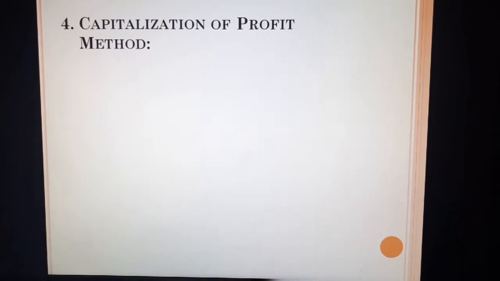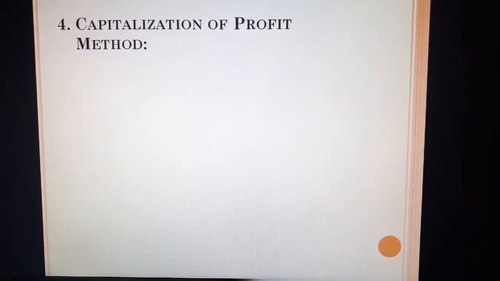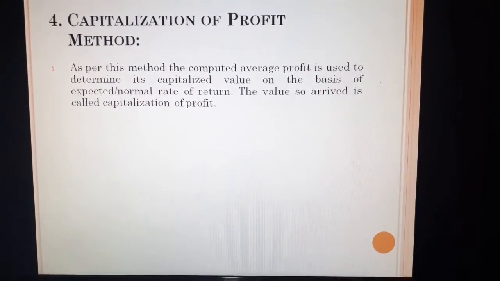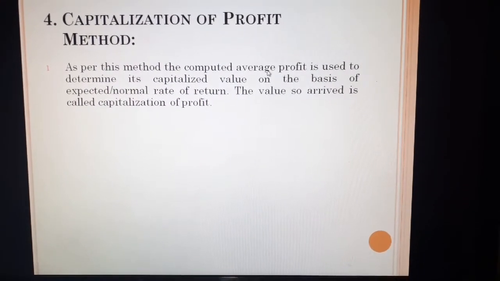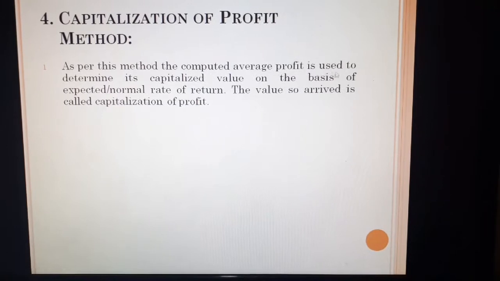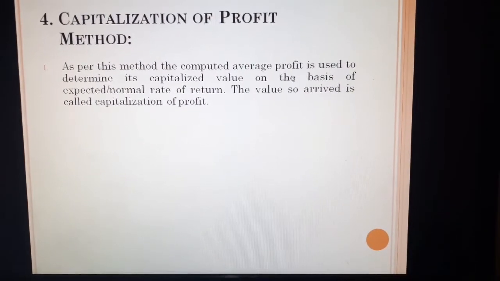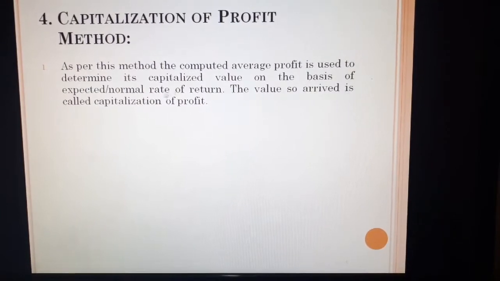Here capitalization of profit means capitalization of average profit method. As per this method, the computed average profit is used to determine its capitalized value on the basis of expected or normal rate of return.